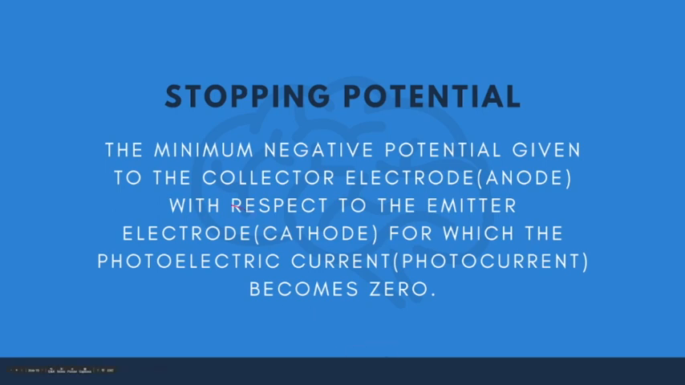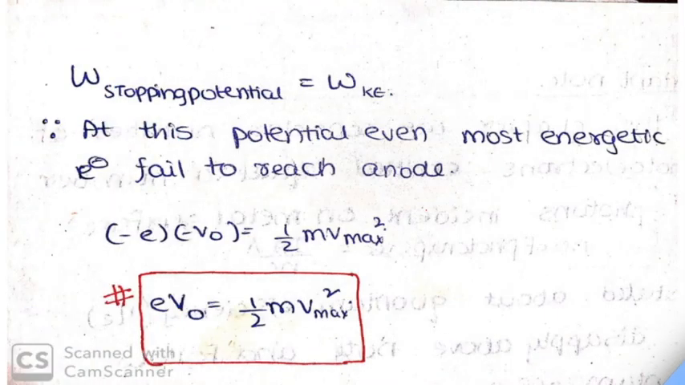The reason I mentioned collector electrode and emitter electrode is that we can't say anode and cathode, because we are reversing the signs of the electrodes. The collector electrode is that which collects or attracts the electrons, and the emitter electrode is the photosensitive electrode. The work done by the stopping potential is equal to the kinetic energy. What do you understand by this simple equation? It means the stopping potential does that much work which could stop even the most energetic photoelectron from reaching the anode. At this potential even the most energetic electron fails to reach the anode.